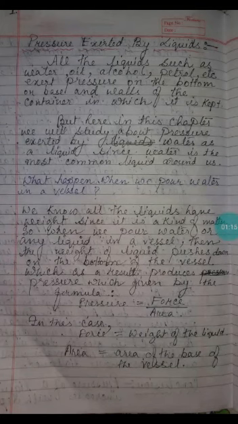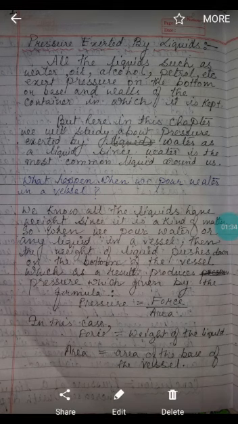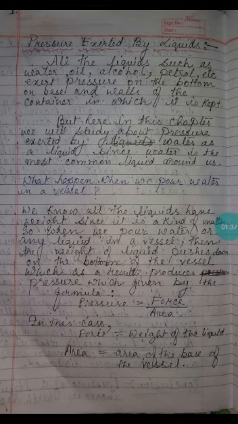Okay students, so matter is what? Matter is something that occupies space and has weight, and we know matter can be of three types, that is solid, liquid and gases. Here we will now discuss liquid. Liquid is matter, so it has some weight. That weight will do what? It will exert some pressure. So we'll discuss pressure exerted by liquid.